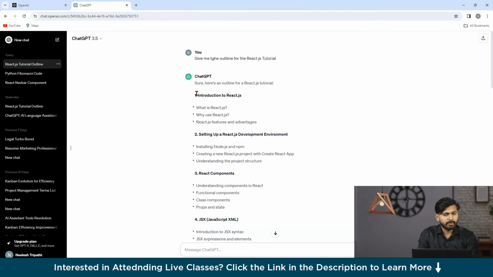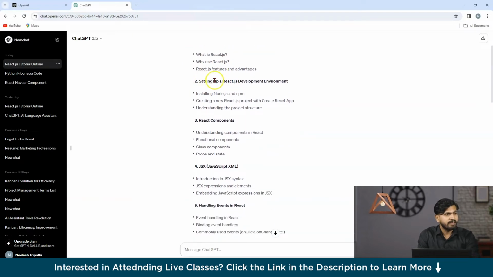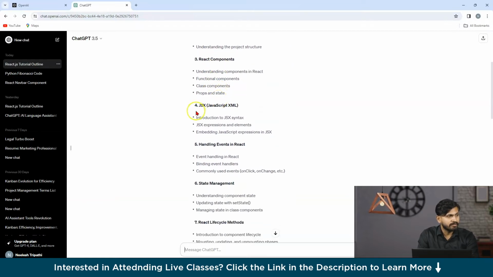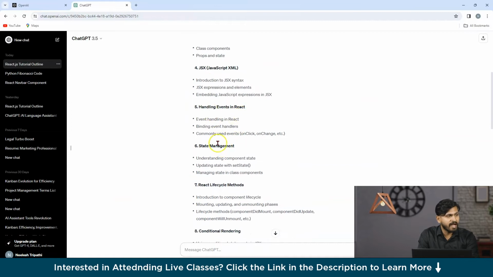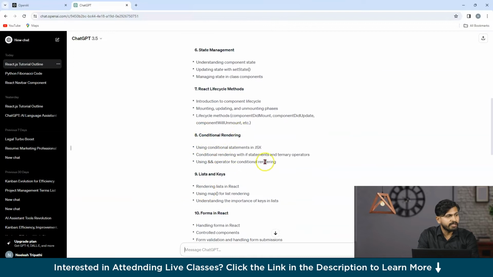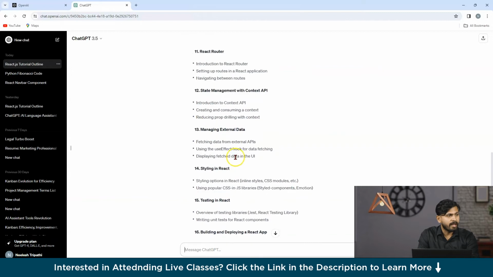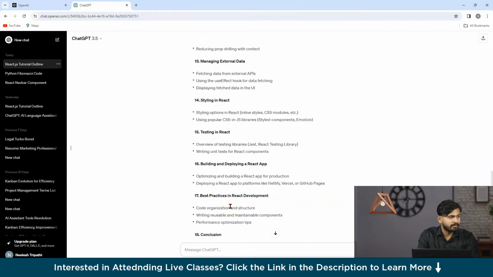So guys, as you can see all over here, ChatGPT has given a proper roadmap for our learning. Starting from introduction to React.js, then what is React.js, why use React.js, React.js features and advantages. Then setting up a development environment. Then comes React components, then JSX, handling events in React, state management, React lifecycle methods, conditional rendering, lists and keys, forms in React, React router, state management. So you can see there are a couple of things more.